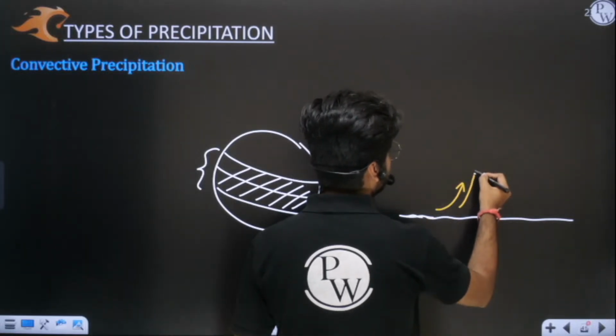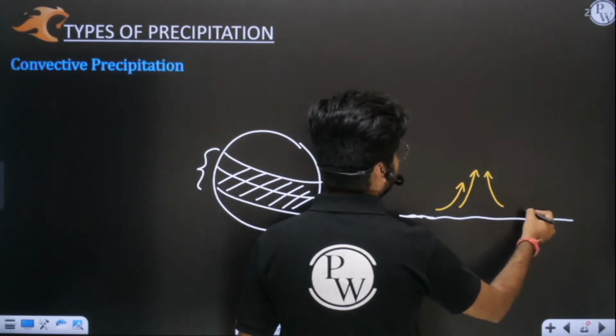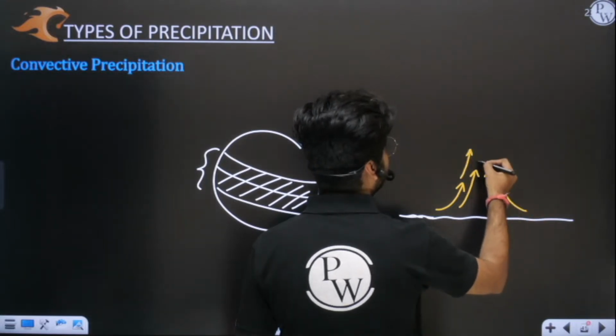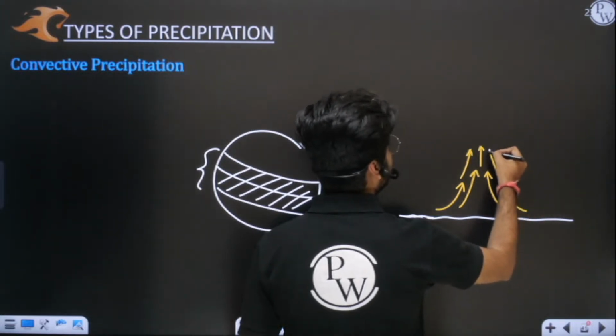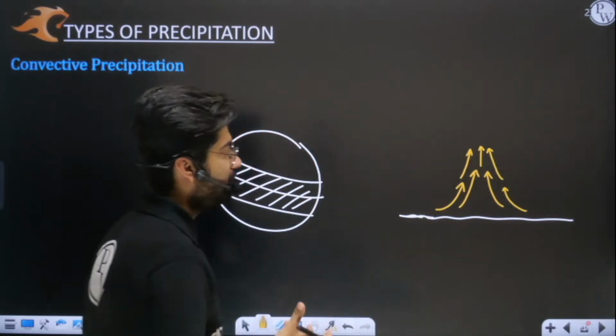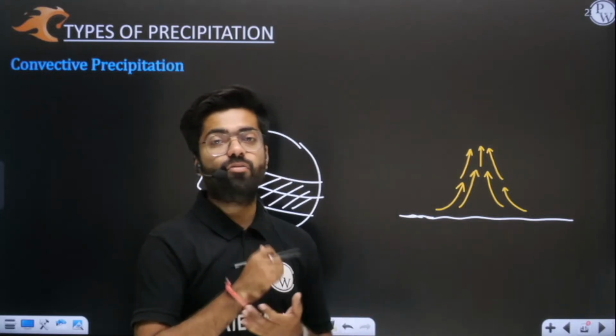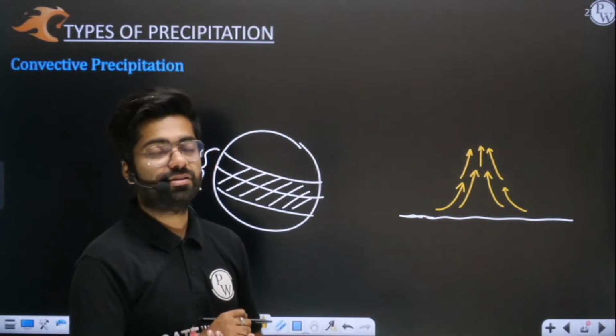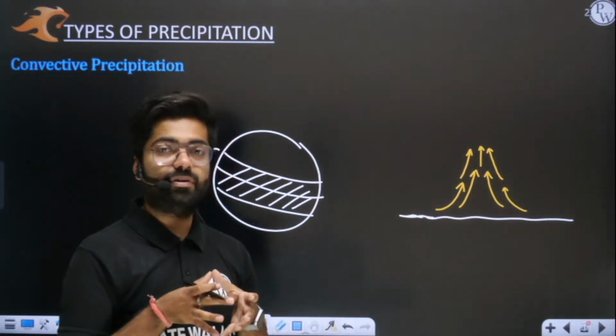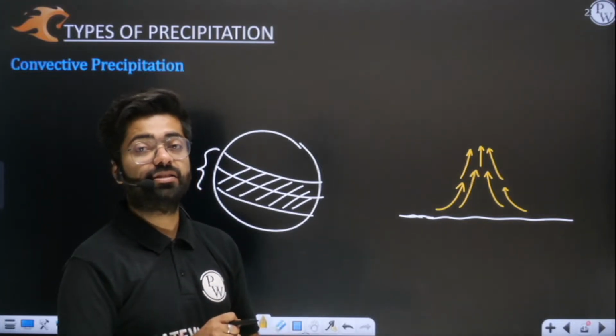Warm air basically rises up. Warm air will ultimately rise up. Why, sir, is this happening? This is happening because of extreme temperature. So ultimately warm air will rise up. Now when this warm air rises up, what happens? This air expands. It starts expanding.